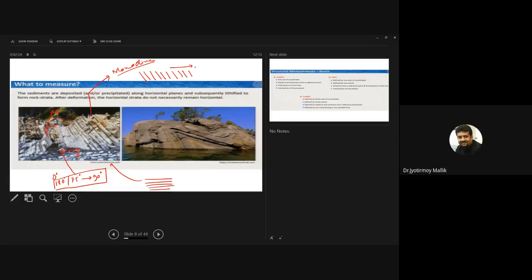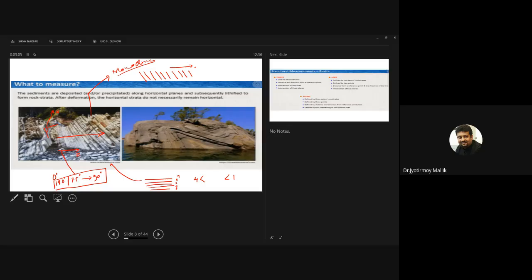Now another thing I have to tell you, if you find such rock units, always remember. If I look at this horizontal sequence of rock, this is 1, 2, 3, 4. That means 4 is youngest, and 1 is oldest. Now, if I find a set of rocks like this, how do I know my direction of younging? Generally, the direction of younging is along the dip direction.